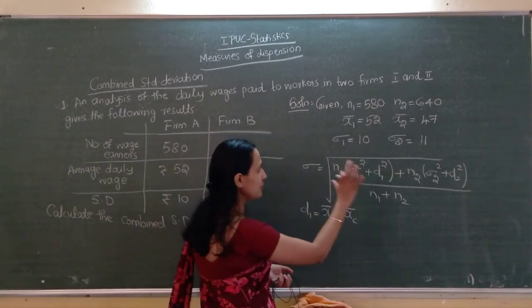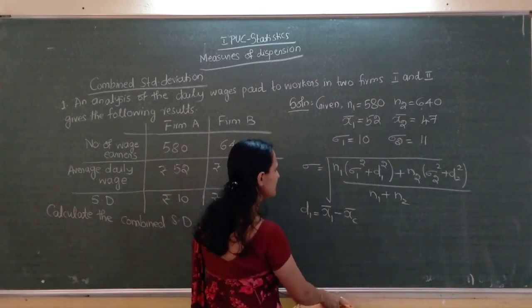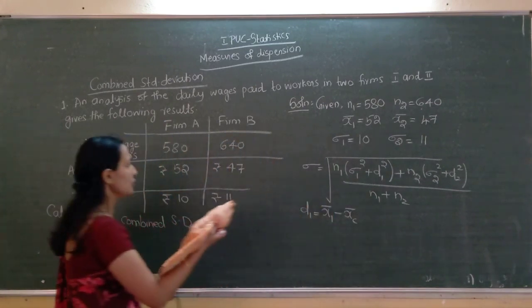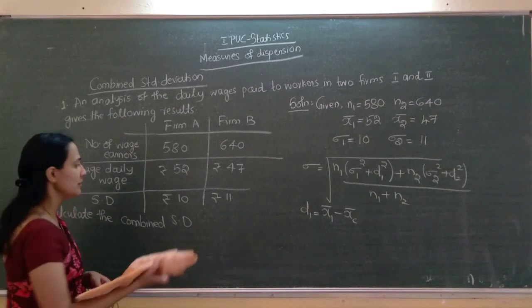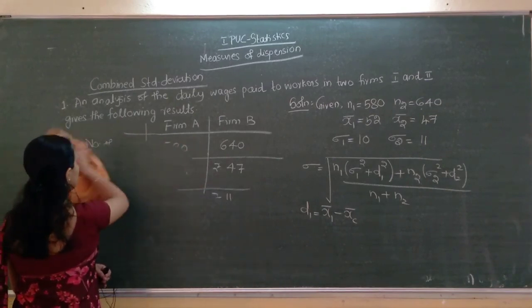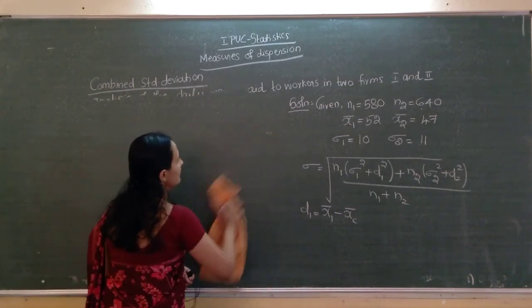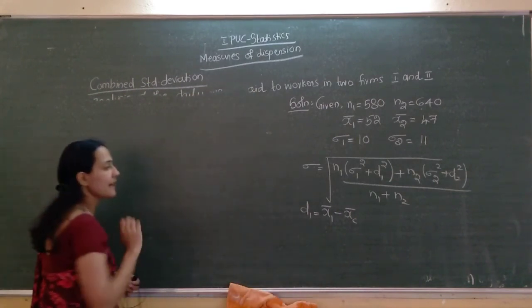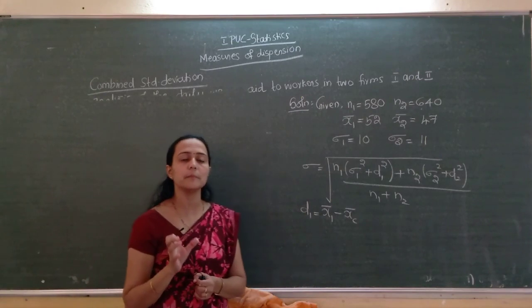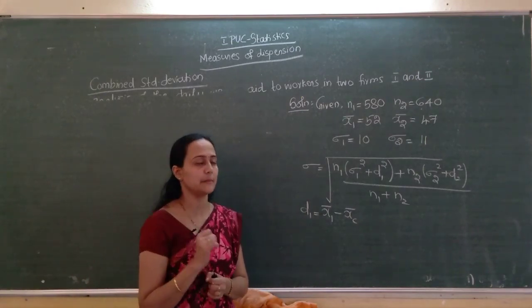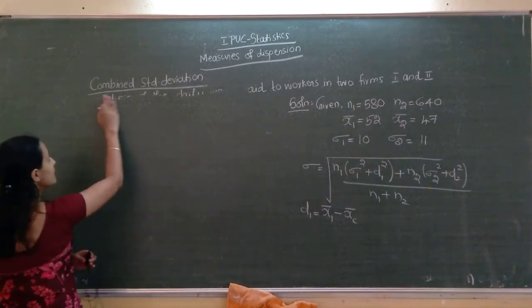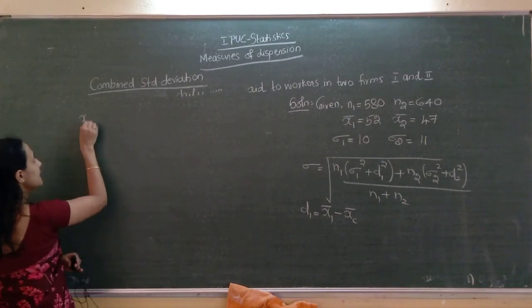So, for the time being you just remember this much. I hope this much is clear to you. Okay, we will do here. So, first what we have to do? We have to compute the combined arithmetic mean. So, what is the formula to compute the combined arithmetic mean?